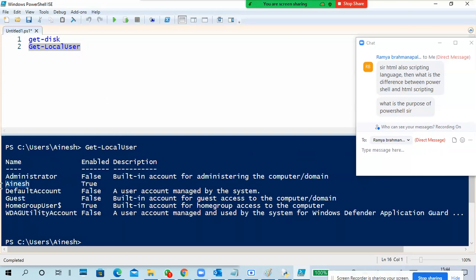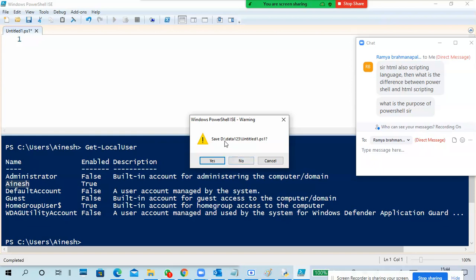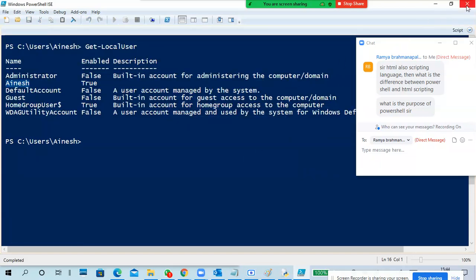This is my user. Okay, so it's scripting. I am writing commands here. I'm not showing any scripting, but you can write scripting like if loop, for loop, while loop. You can write programming kind of stuff in this one. You can save it also as a PS command.